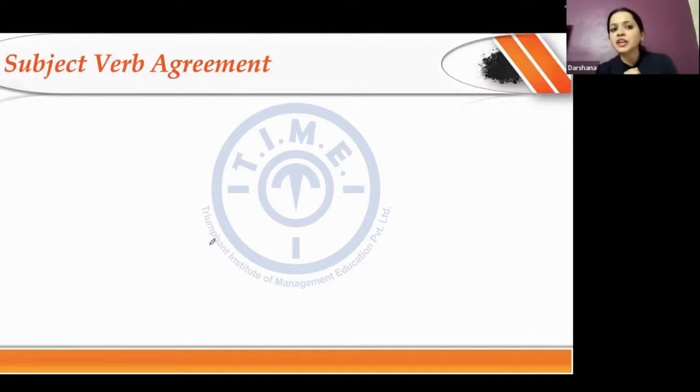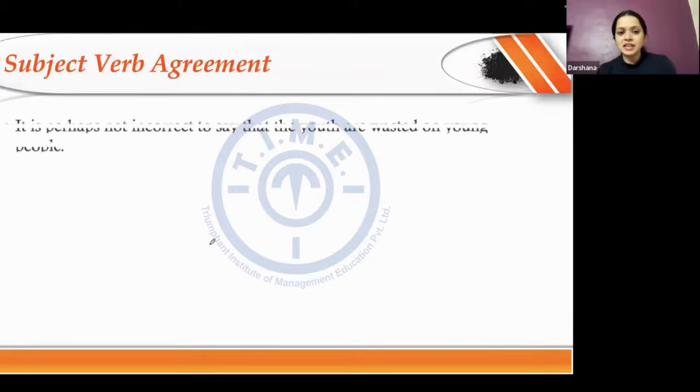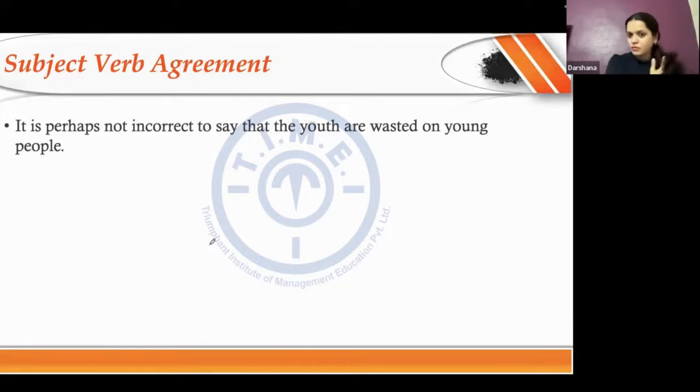So the first error that I need to look for is subject verb agreement. Now, what do I mean by subject verb agreement? It says that my verb needs to agree with my subject in its number. So when I say number, what do I understand by that? Singularity and plurality of any subject. Okay, so singular, plural in that sense. So let's say I have a sentence. Can you identify what is the error in the sentence? It is perhaps not incorrect to say that youth are wasted on young people.